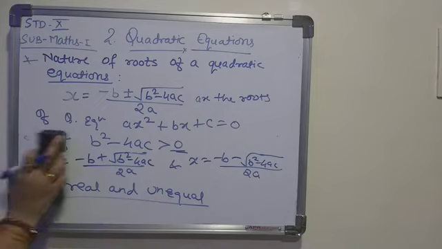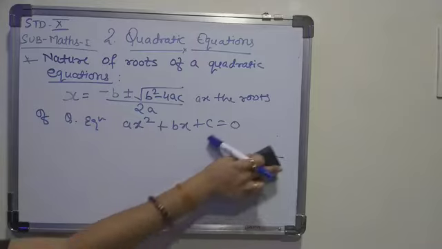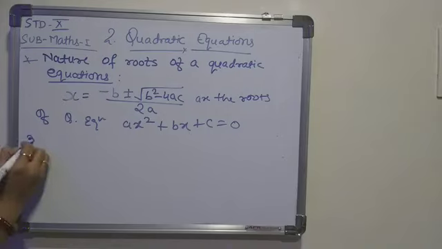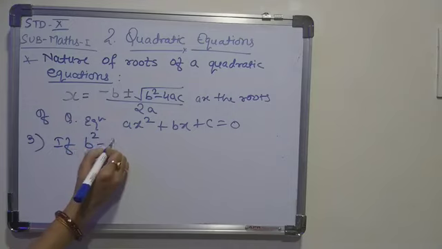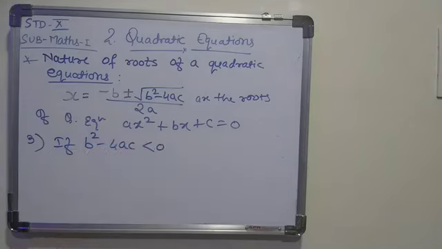Now the third condition. If b square minus 4ac is less than 0, then roots are not real.